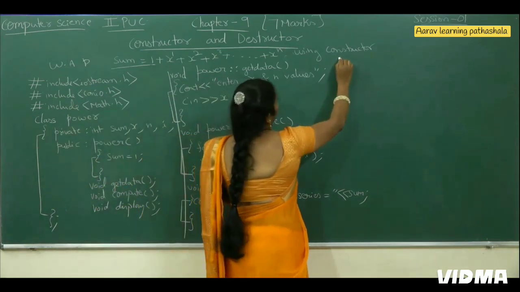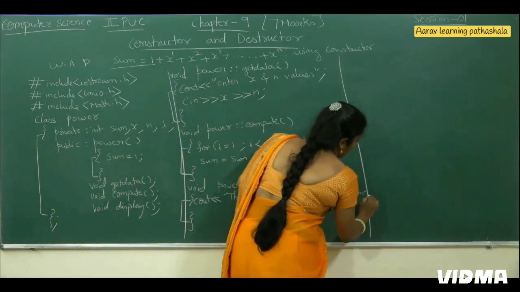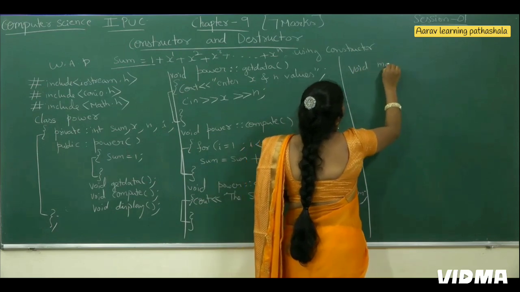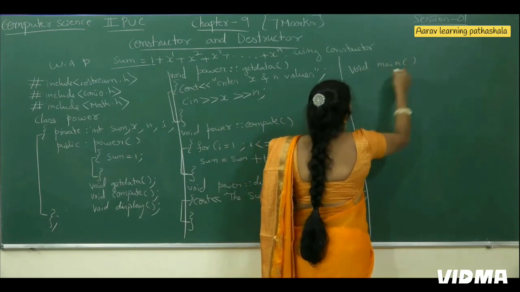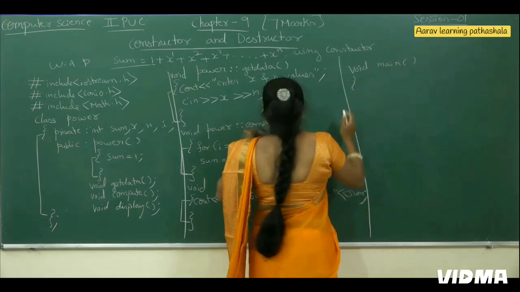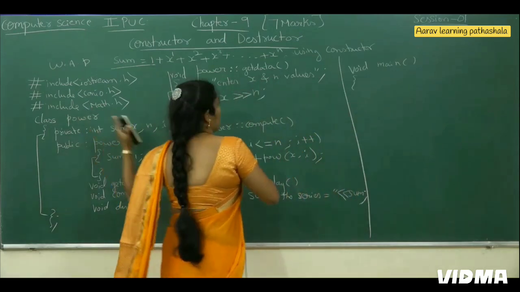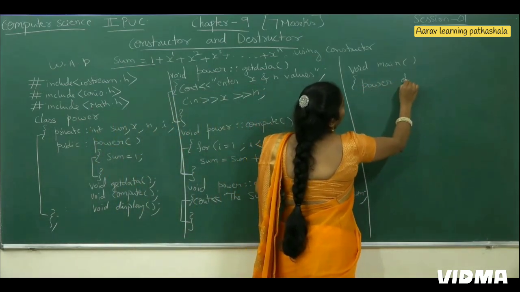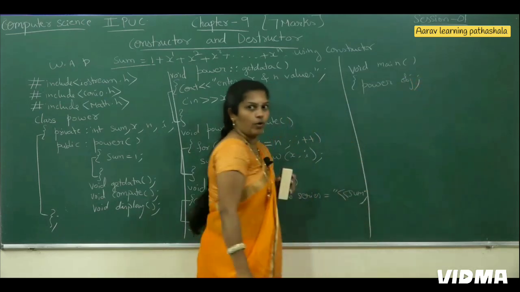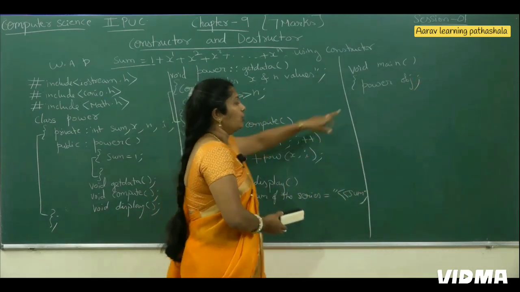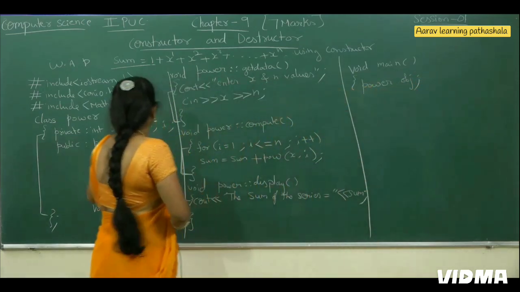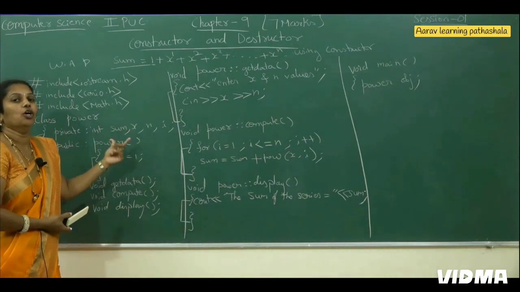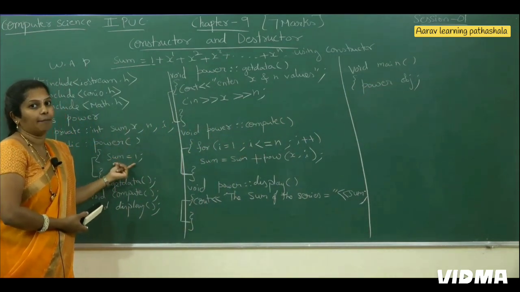Now we will write the main program. In the main program, void main. In this, create the object. How to create the object? That is the class name power, then the object name we will write. We are creating the object. When we create the object, immediately this constructor function will execute by itself. No need to call this function separately.